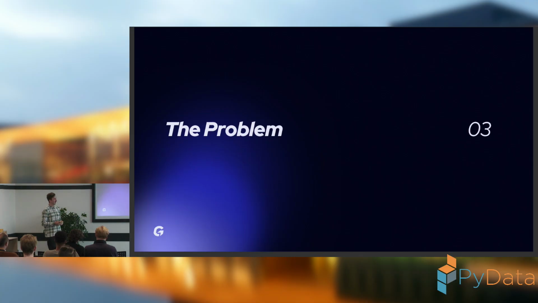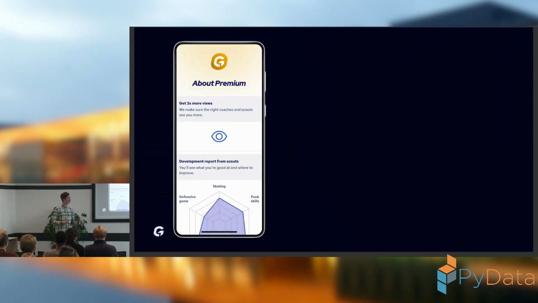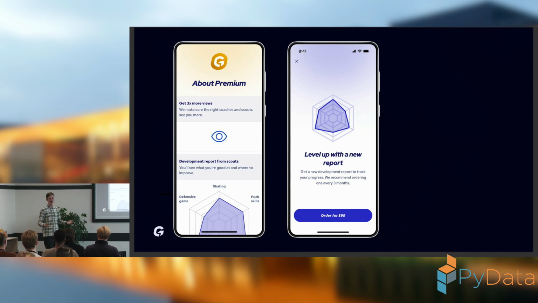Okay, but we didn't want it to be only a recruitment platform. We also wanted to provide some added value to our users. That's why we introduced a premium section with some premium features, and one of the premium features that helps in the development of young ice hockey players is, for example, the development report.